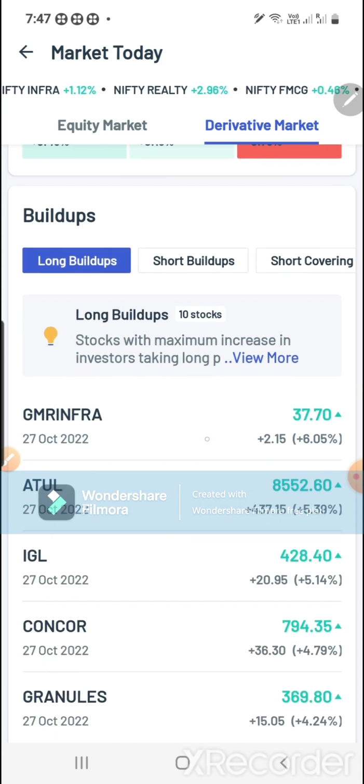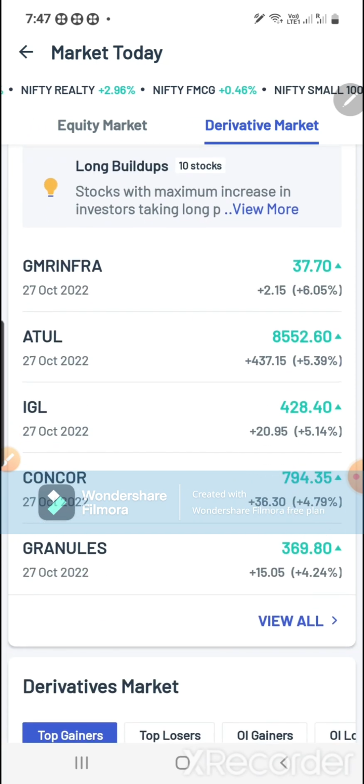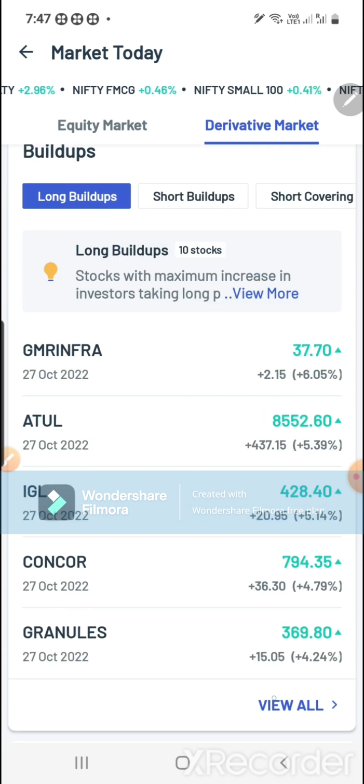Okay, now you can see here long build up. What are the stocks where long build up is happening? You can see these are the stocks. If you click on view all, these stocks will show up here. So what do you mean by long build up? Long build up is nothing but some big players, a lot of traders, are adding their positions in these stocks, hoping that this stock will go up. So that is why these stocks have gone up. Long build up is showing here.